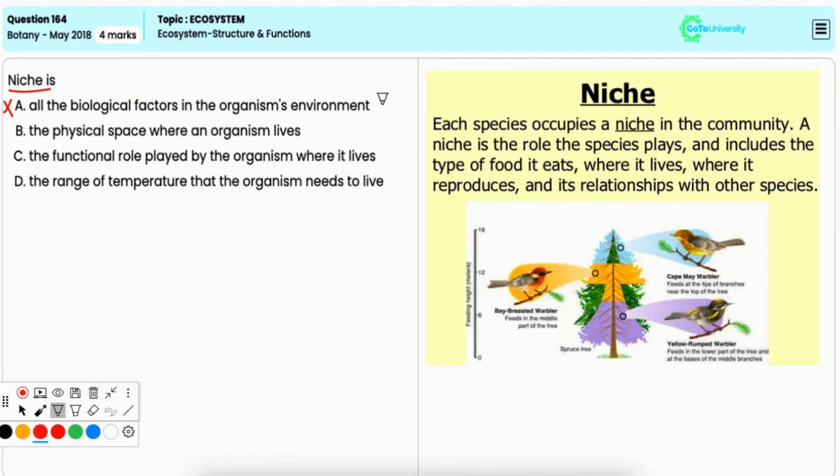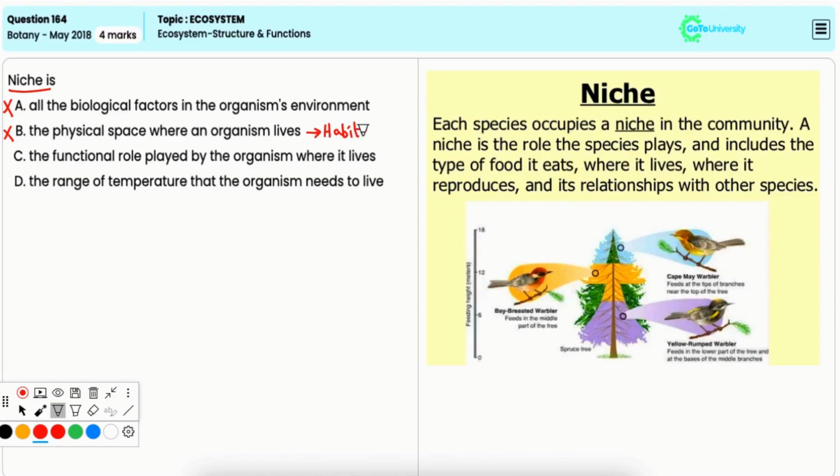Option B, the physical space where an organism lives. This is also incorrect because this refers to the habitat of an organism, which is a part of its niche, but it does not define it fully.